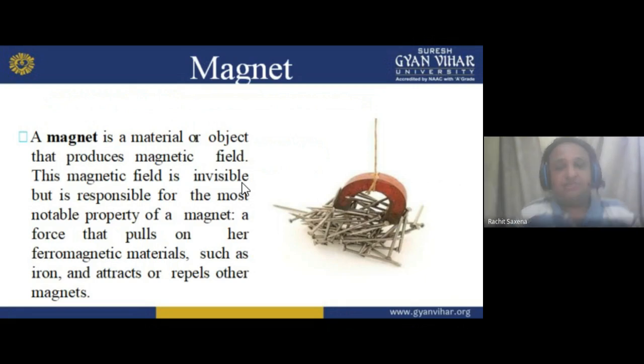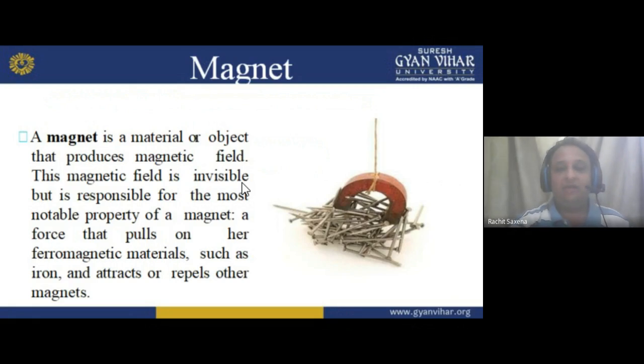Okay, so this is about a magnet being invisible but responsible for the most notable property of a magnet. How can we identify that it is a magnet? Because it's attracting the nails. This magnet exerts a force that pulls on ferromagnetic materials such as iron and attracts or repels other magnets. Basically, the magnet attracts the iron.